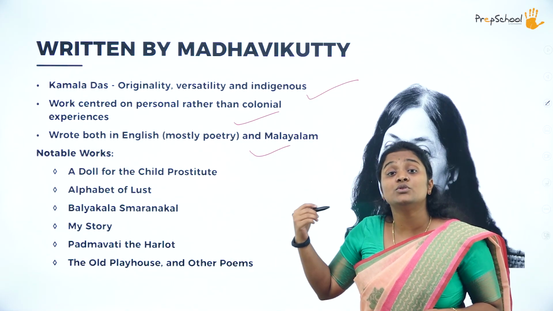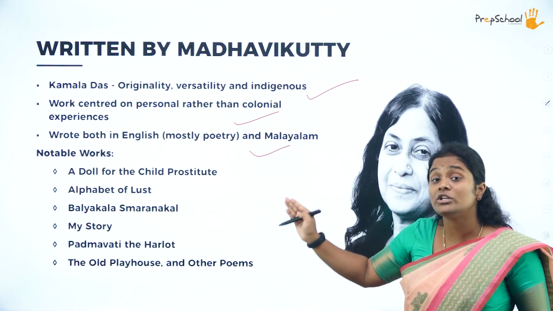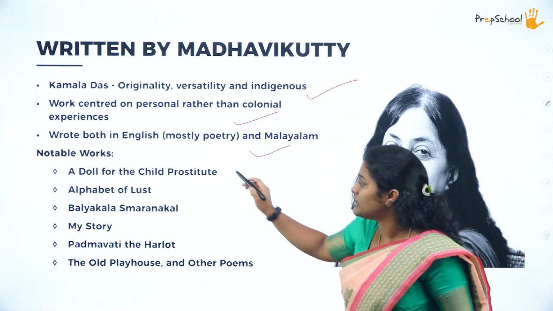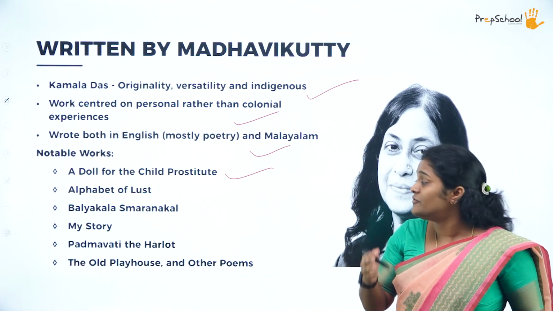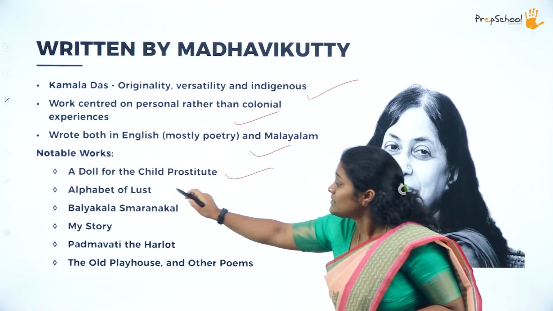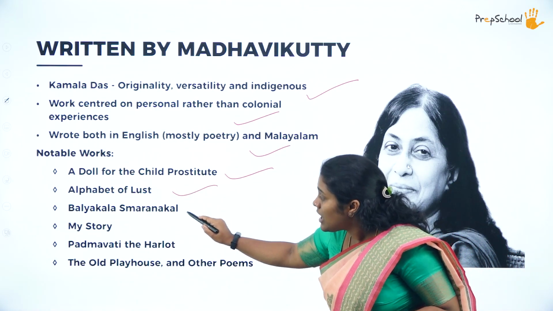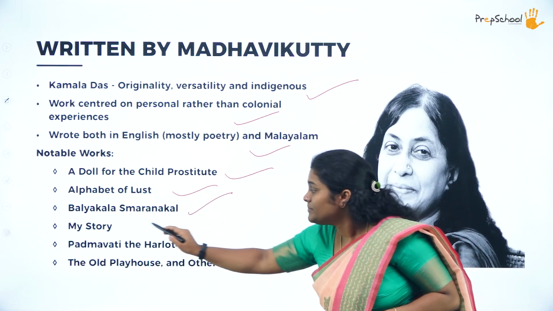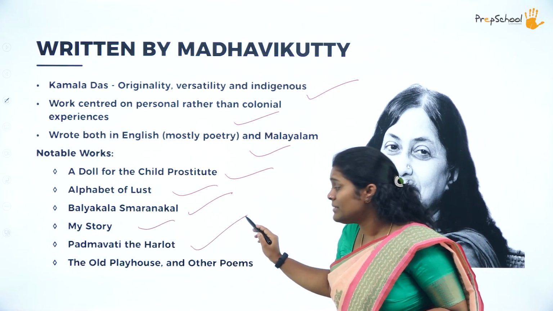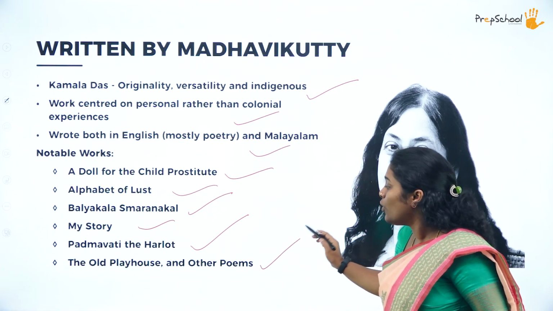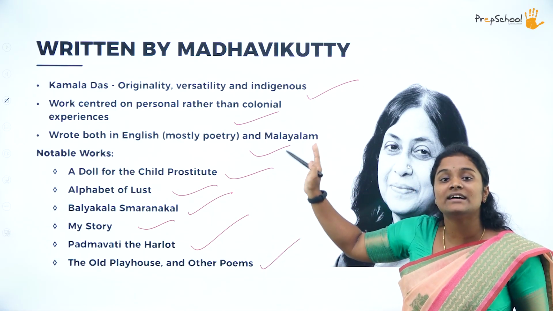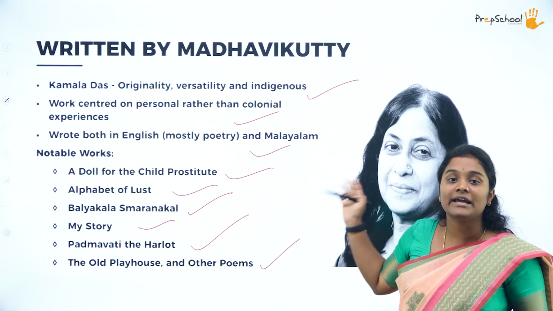Then, what are some of the notable works? Let's look into some of the notable works by this poet over here. First up, A Doll for the Child Prostitute, Alphabet of Lust, Balyakala Smaranankal, My Story, Padmavati the Harlot, and The Old Playhouse and other poems. So these are some of the notable works done by Kamala Das.